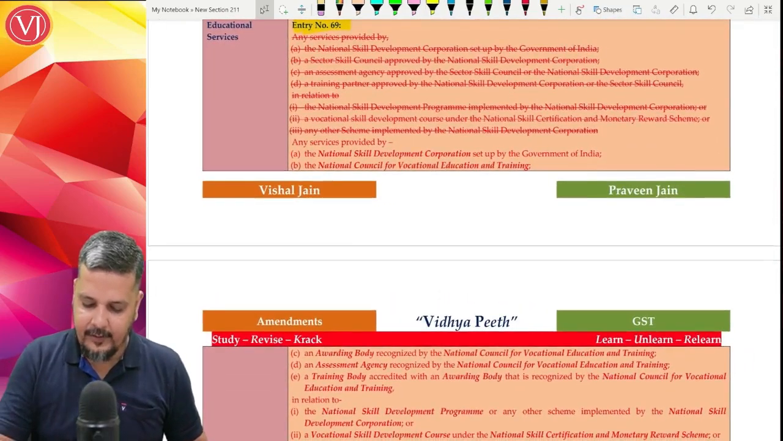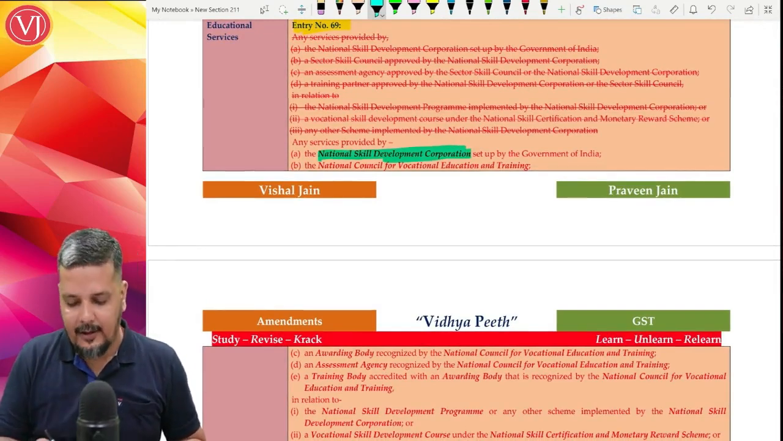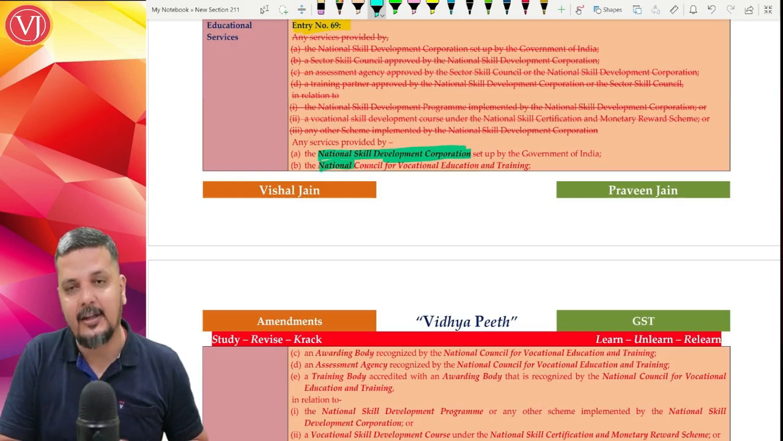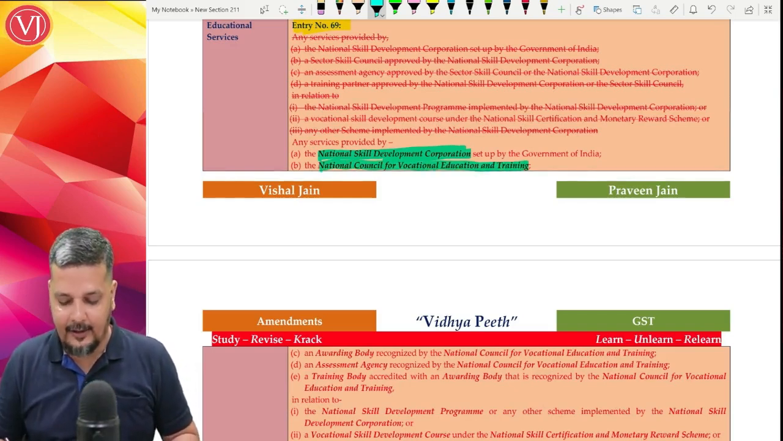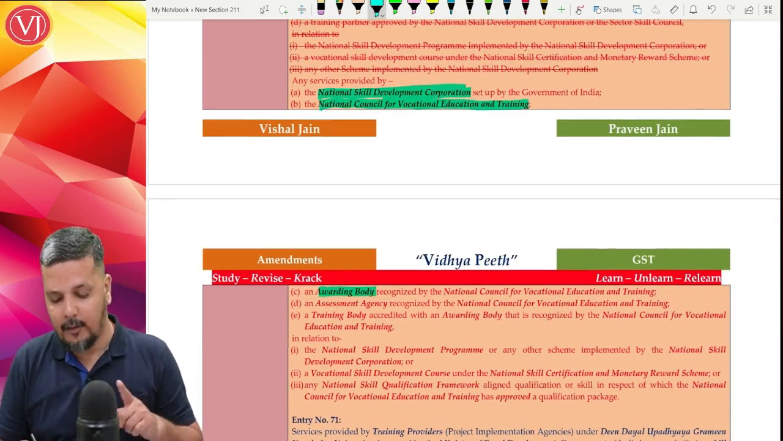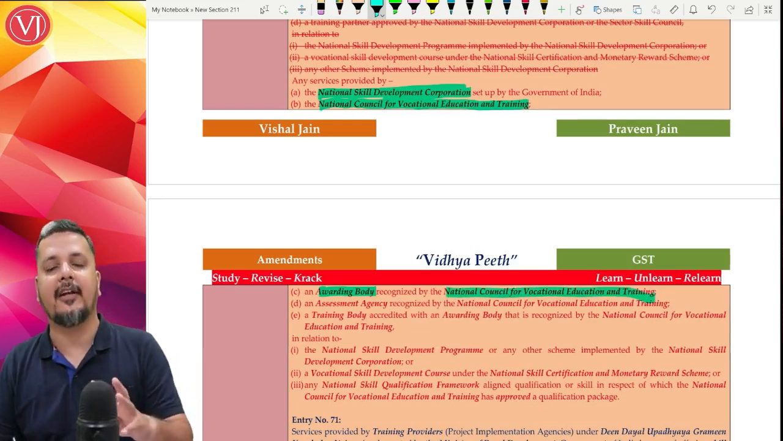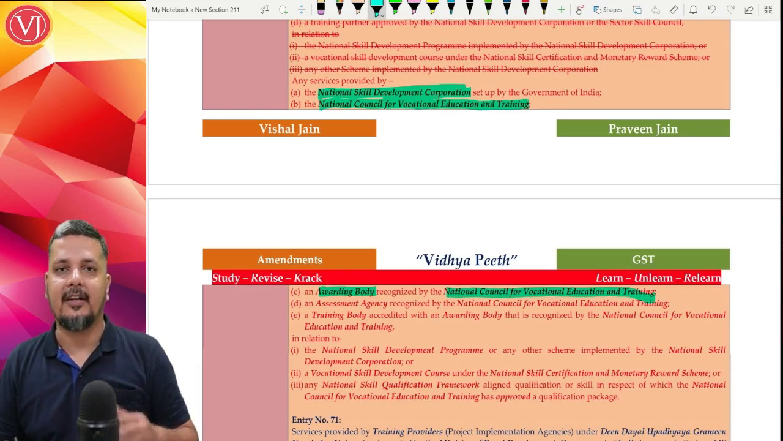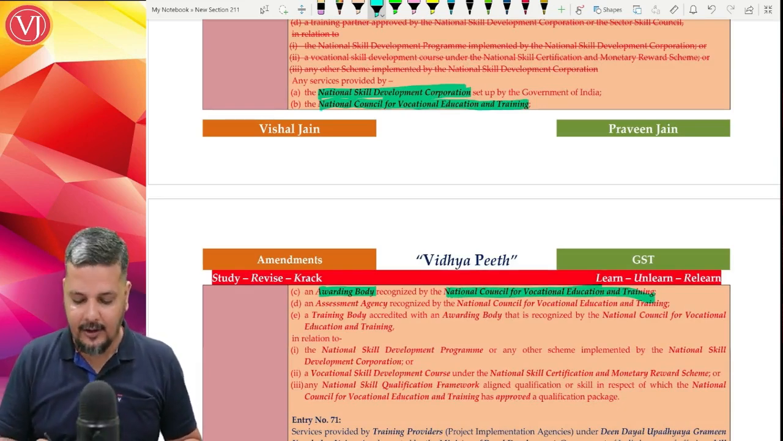So services given by National Skill Development Corporation, which was already there. National Council for Vocational Training. Now the name is changed. National Council for Vocational Education and Training. Awarding body was not there. Now awarding body is also exempted under National Council for Vocational Education and Training. So earlier it was NCVT. Now it is NCVET, National Council for Vocational Education and Training.